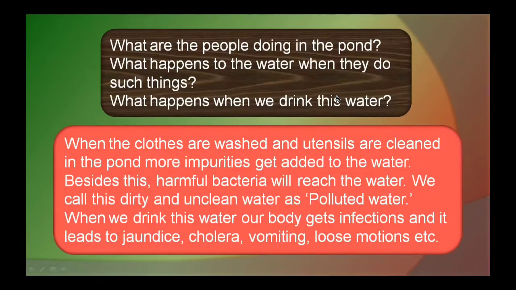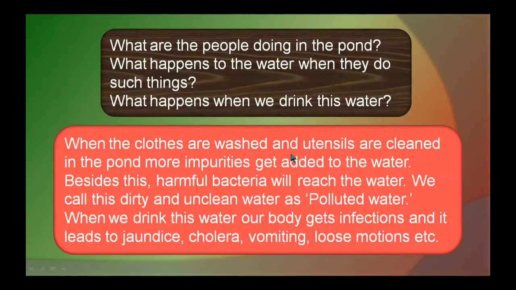What are the people doing in the pond? What are the people doing? Yes, some people are bathing, some people are carrying water, some people are washing clothes. What happens to the water when they do such things? Yes, water gets polluted. The water becomes polluted. What happens when we drink this water? Yes, we will become ill.